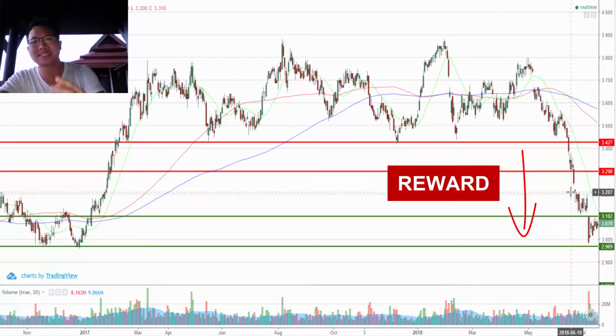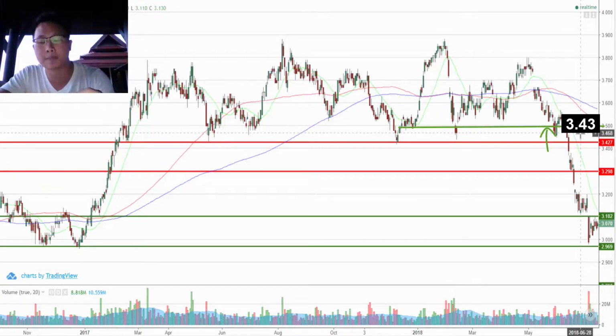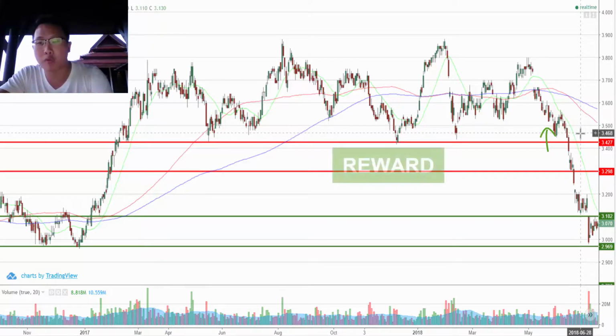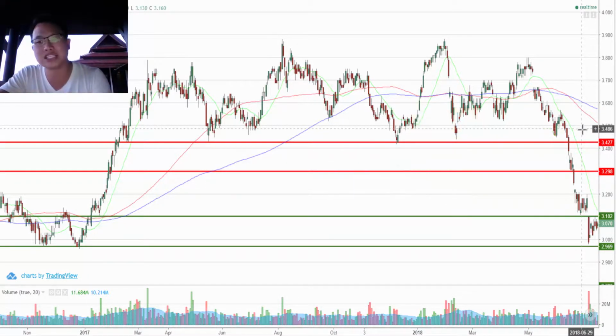But here's the thing. What happens if it doesn't play out, if it were to reverse back up to $3.43? Then yes, we would get out, and that would be our risk. But the downside reward is more than the risk, at least 2 times. That is why I would say this particular trade plan is worth it. We want to take trades in this direction, the downside direction, because the trade is worth it and the reward to risk ratio is at least more than 2 times.